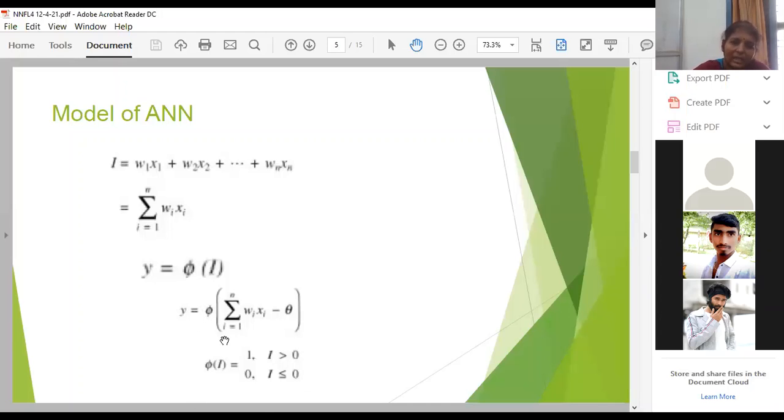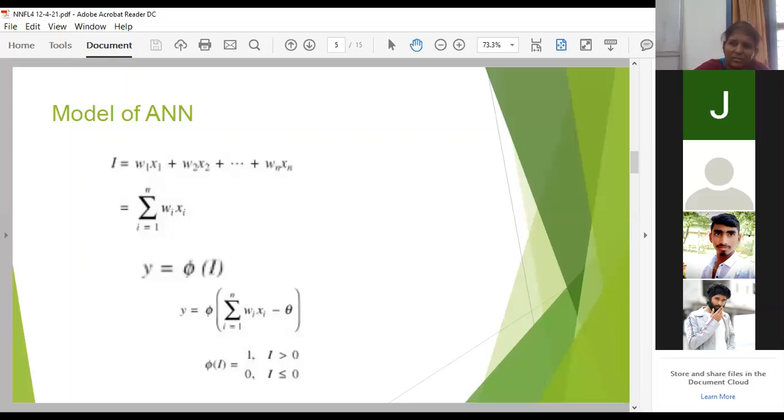So the basic activation function which we'll be considering is your step function, which is also known as the Heaviside function. It is mentioned as phi of I is equal to 1 or 0, based on the nature of on or off of your neuron signal, either switching on or off your neuron.